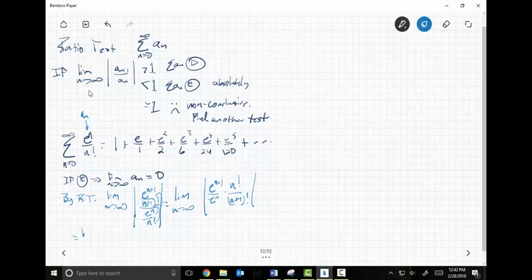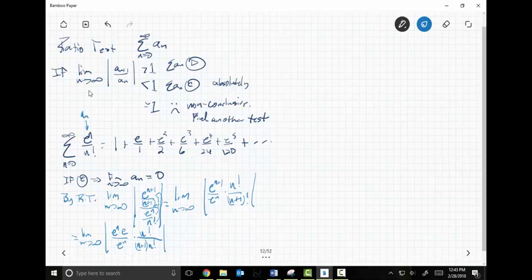Now this is equal to the limit as n goes to infinity of, you might want to take this step, e to the n times e, right? That's what e to the n plus 1 is. Divided by e to the n times n factorial over, that's an n, not a u, sorry about that. What is n plus 1 factorial? Well, we've played with factorials long enough to know that this is n plus 1 times n factorial, right? 8 factorial is 8 times 7 factorial. 21 factorial is 21 times 20 factorial. n plus 1 factorial is n plus 1 times n factorial.